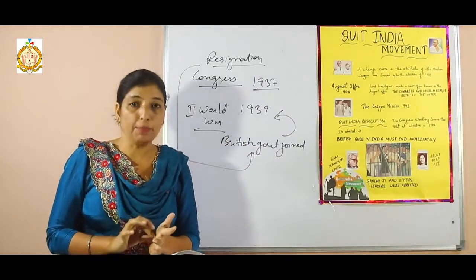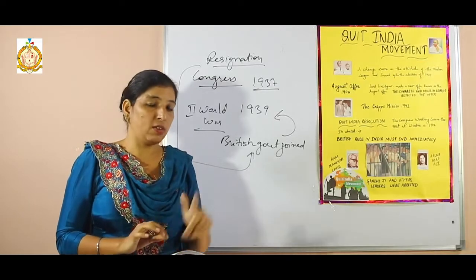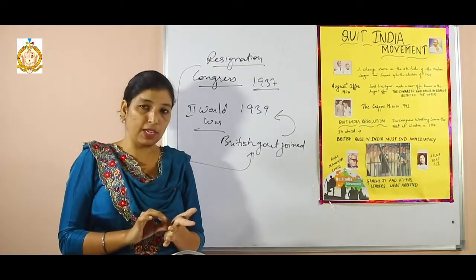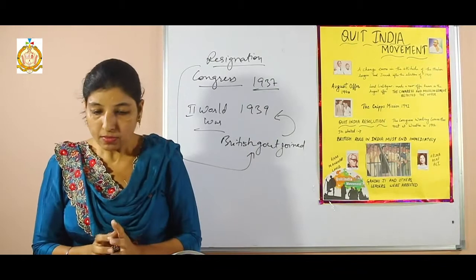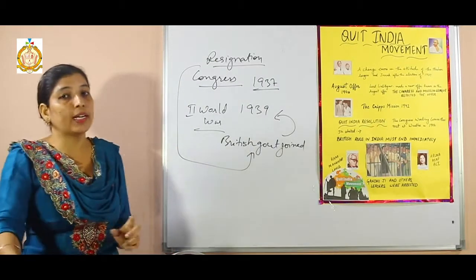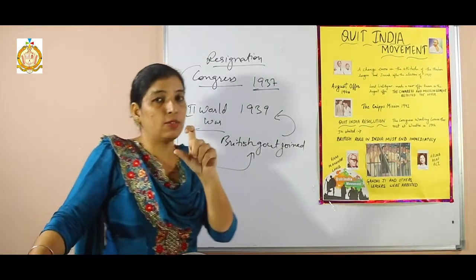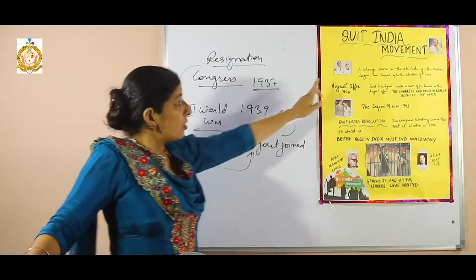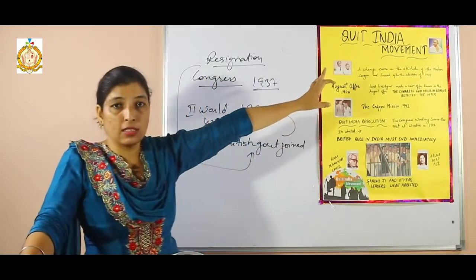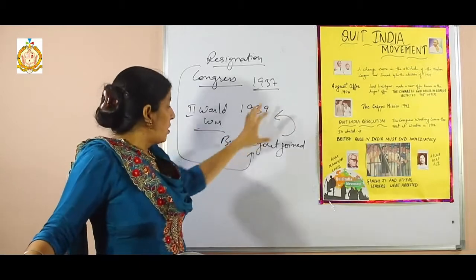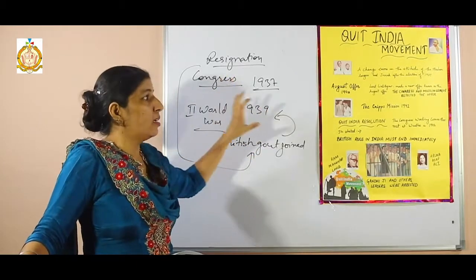As well as the Muslim League. As we already talked about in the previous chapter, the leader of the Muslim League during that time was Jinnah. Clear? So this Jinnah as well as Gandhiji, before that act of Congress, they were friends.